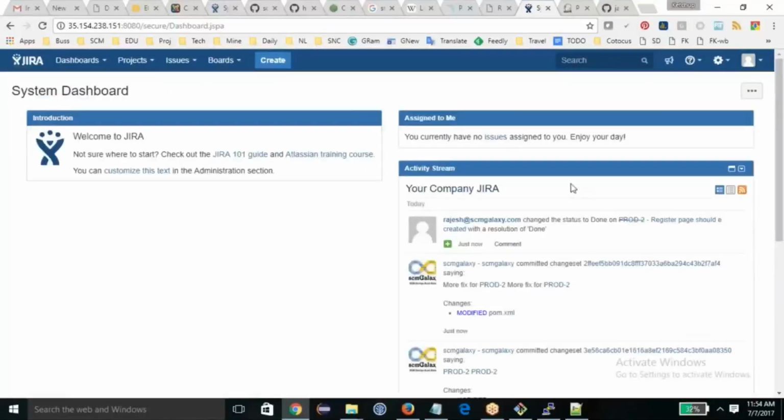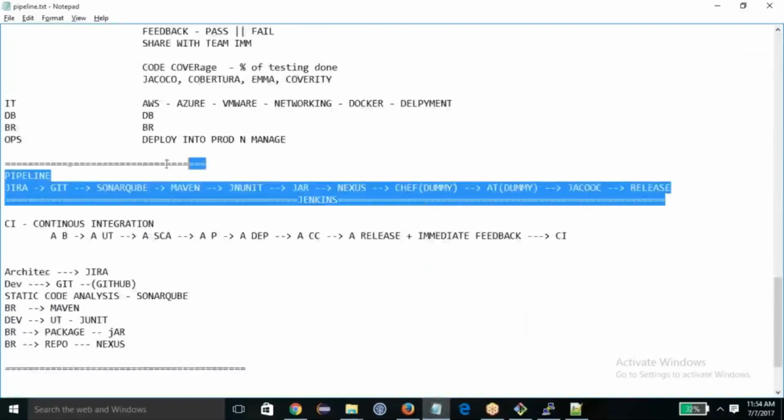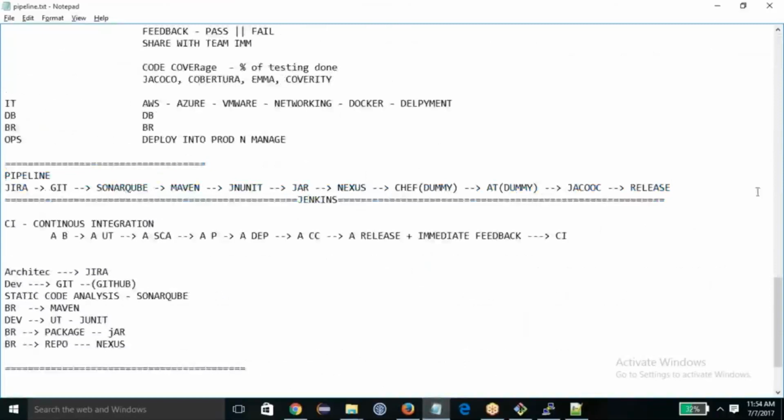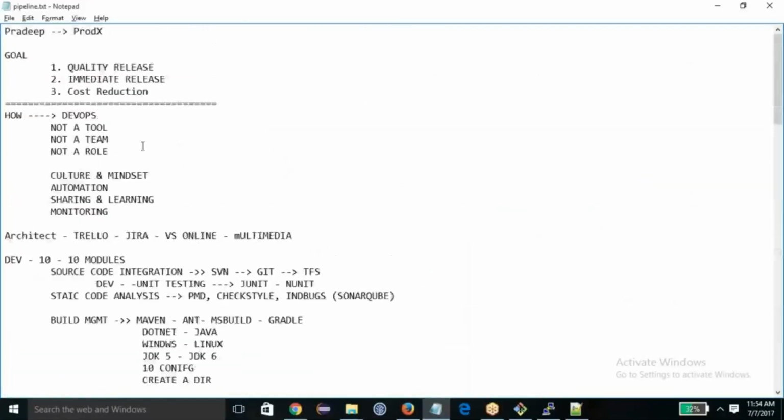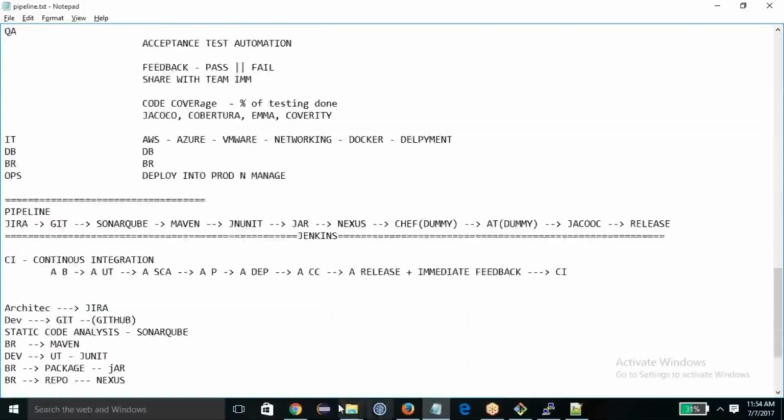I have no task remaining, and this is the key thing: you have to keep on doing this together. So with this, you are able to create a pipeline from requirement analysis till the release, and your release is available at any given point of time. You're making sure that quality is not compromised and is also improved, and cost is reduced to the utmost, because here you are saving lots of time and lots of people.